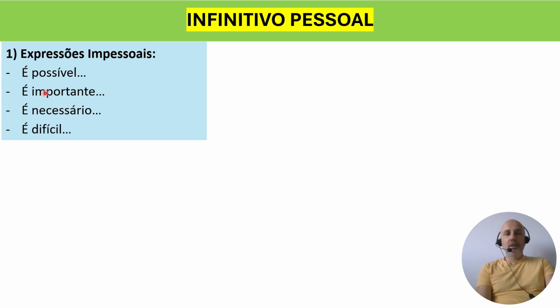É importante, é possível, é necessário, é difícil, é bom, é mau, é incrível, é fantástico, é genial. So this kind of sentences, this kind of expressions, we call them expressões impessoais, and they connect with infinitivo pessoal. Which means that every time you use one of these expressions, é possível, é bom, é mau, é necessário, é importante, and you have a verb right after the impersonal expression, you have to bend the verb, you have to use infinitivo pessoal.